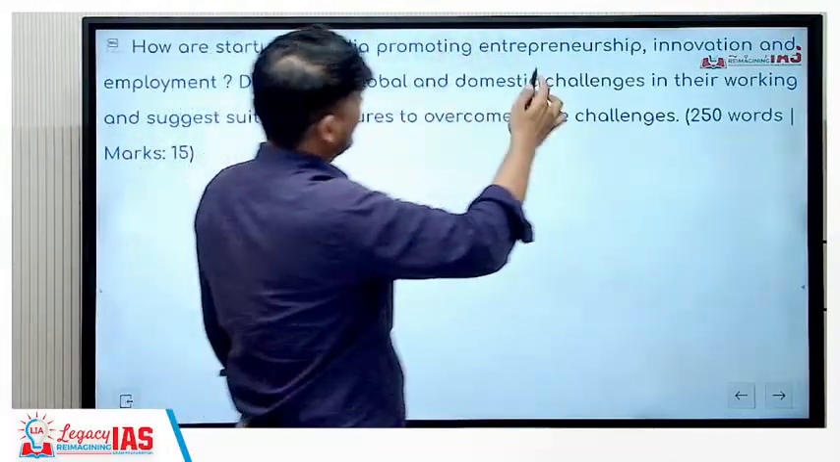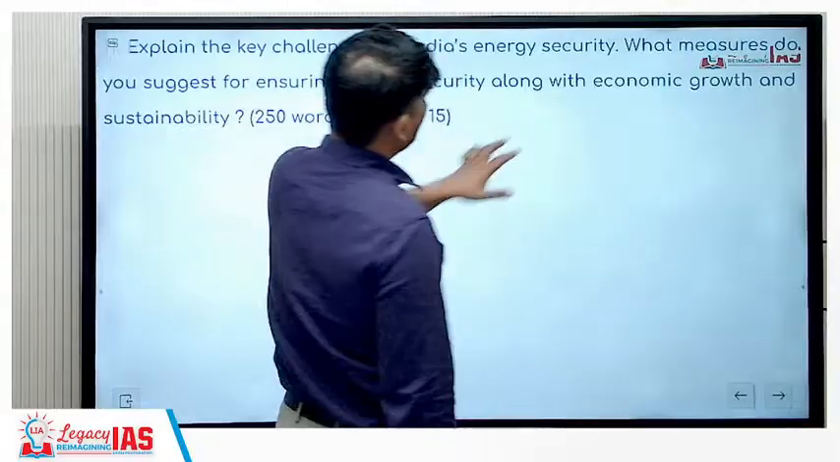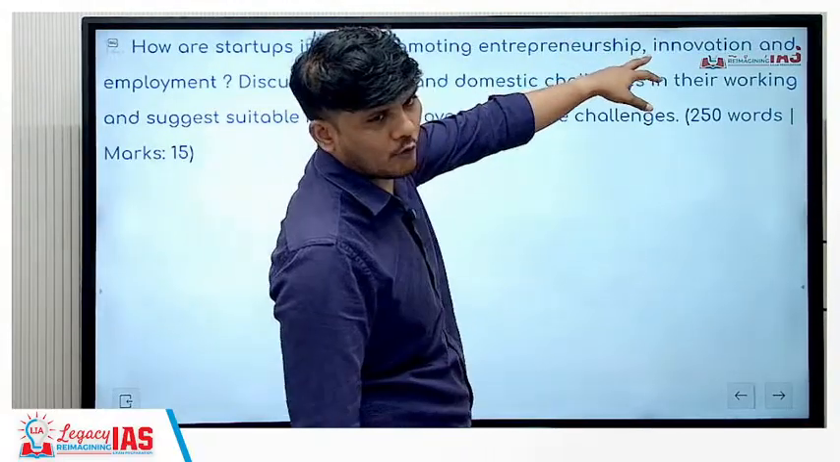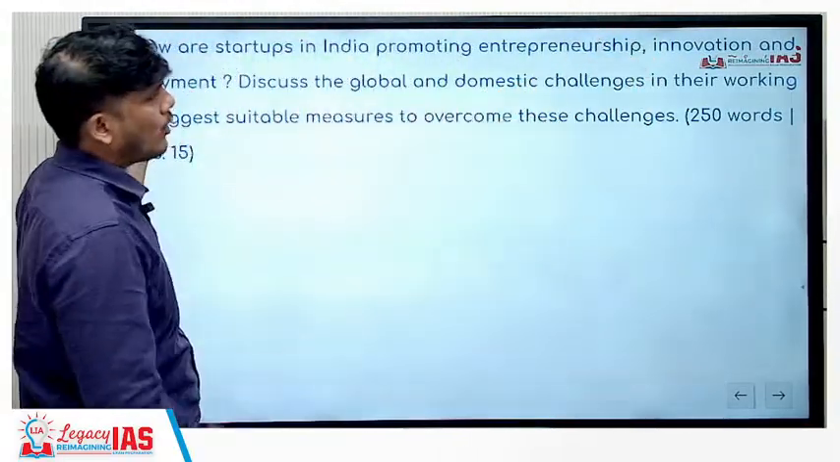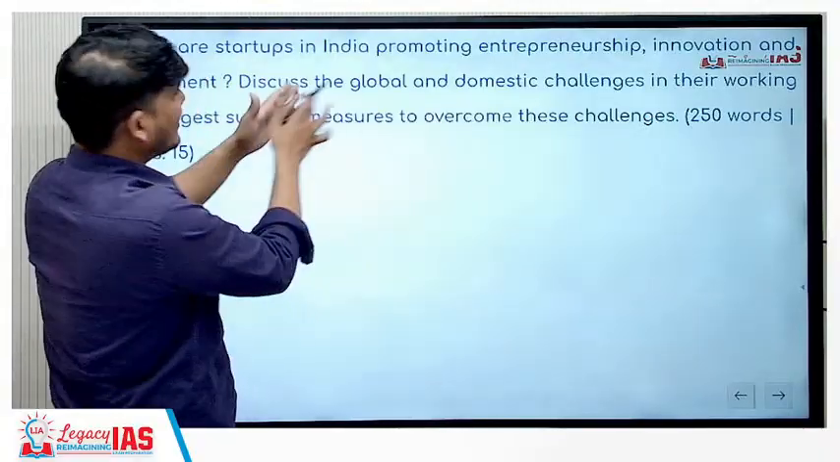No, see, you have to write this, and this of course has to be separate. This is very clear. Entrepreneurship, innovation, how it is, and of course that is leading to employment. Why is it leading to employment? Because there is a connectivity.